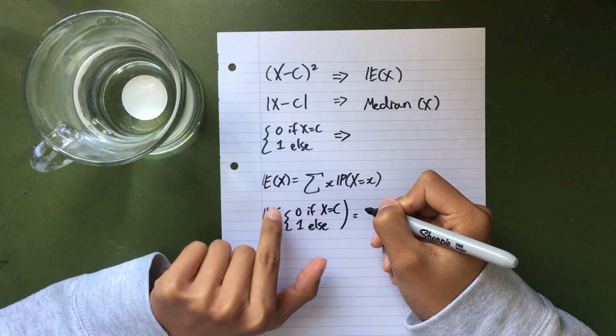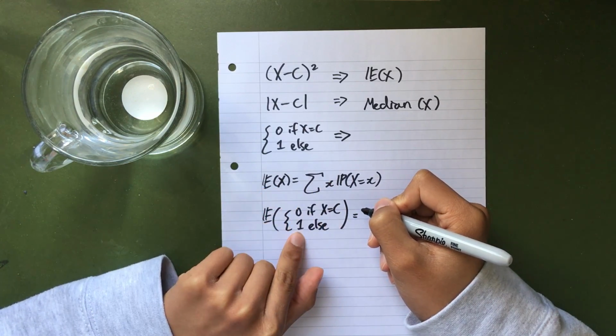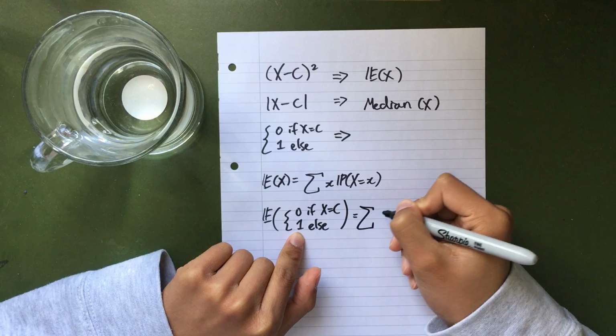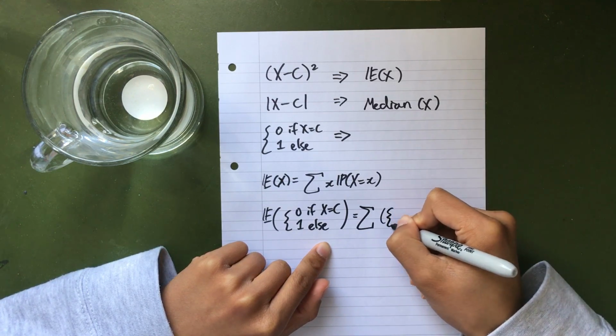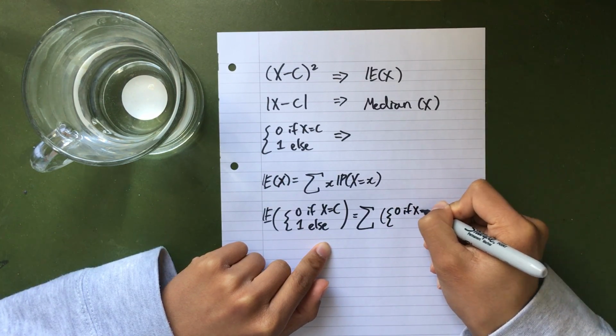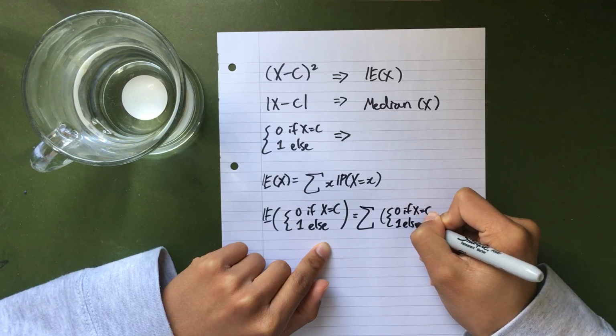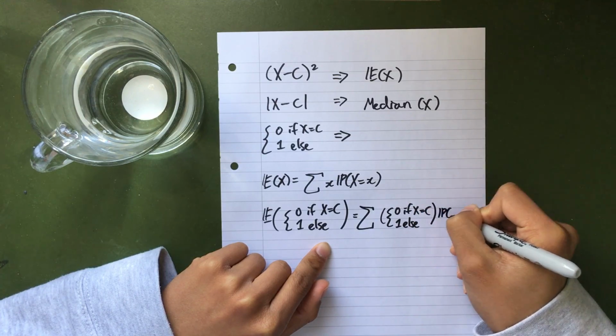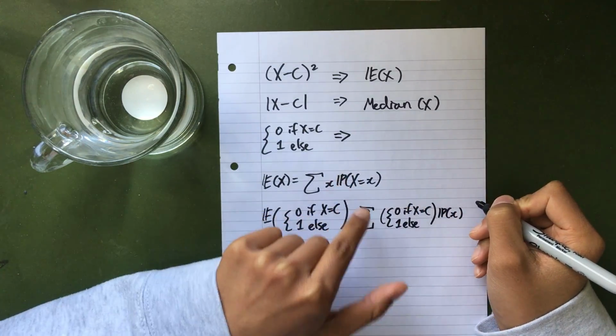And so we could replace the x here with this by a theorem about expectations. Write px as a shorthand.